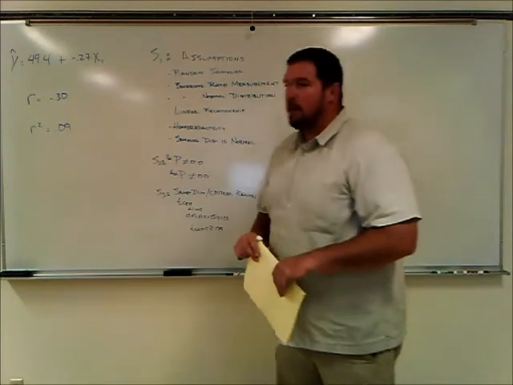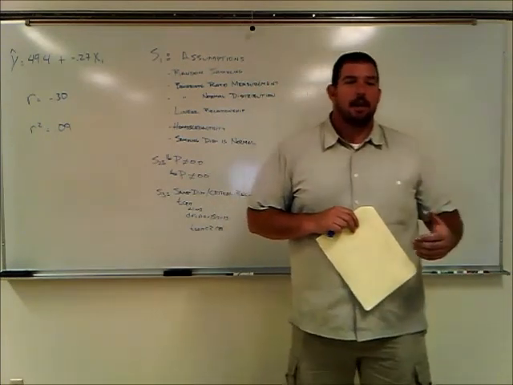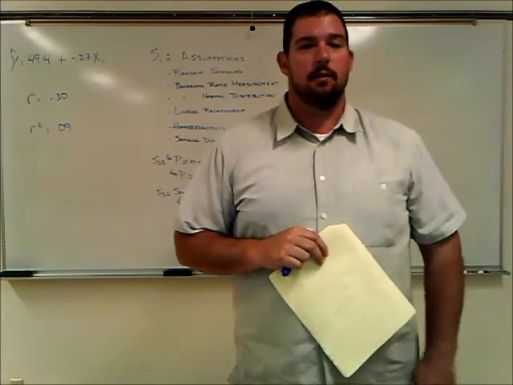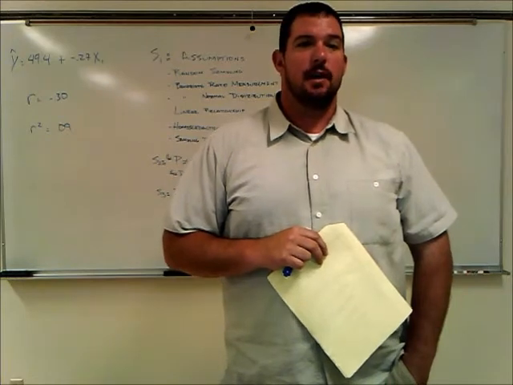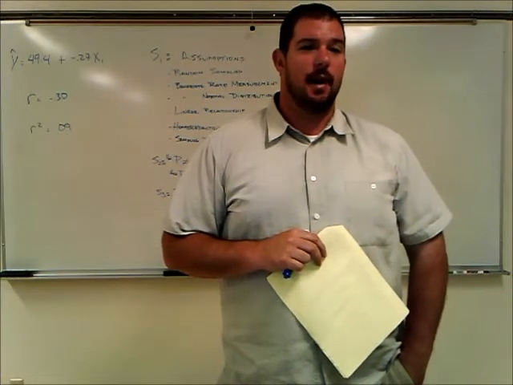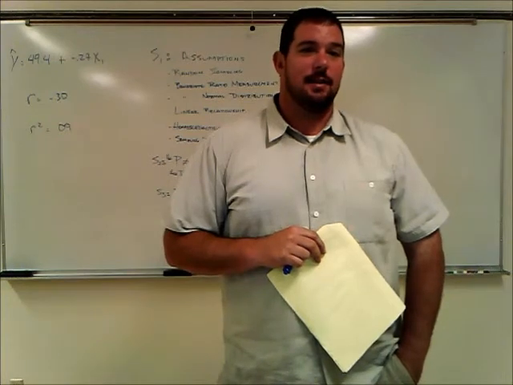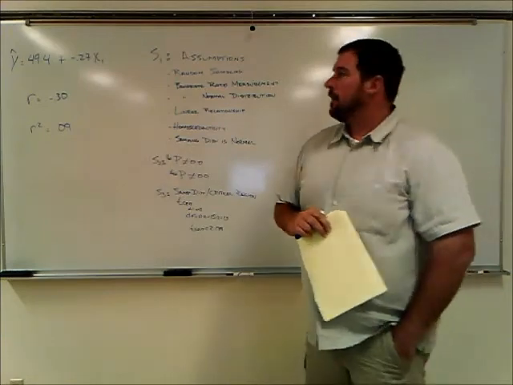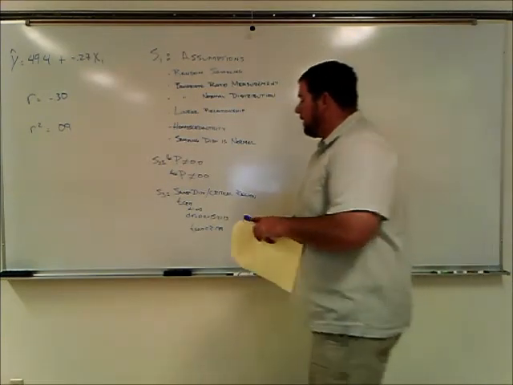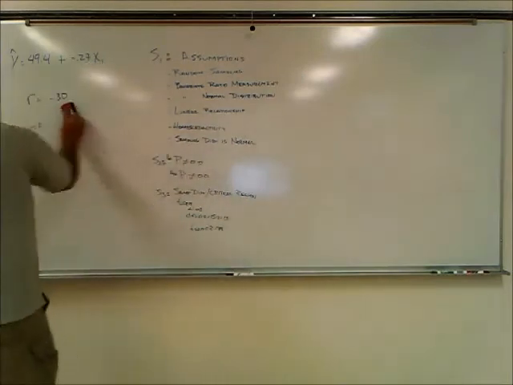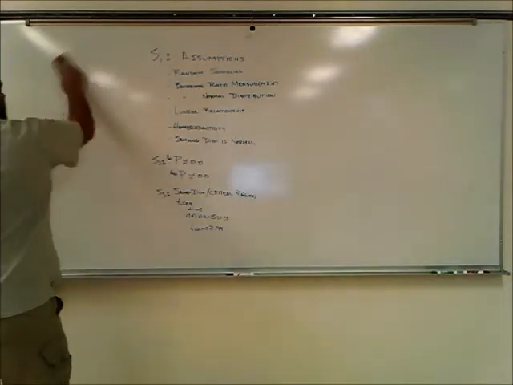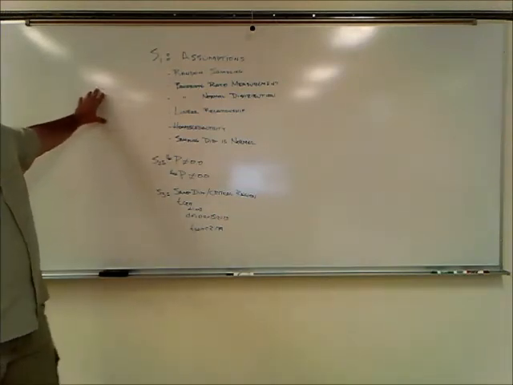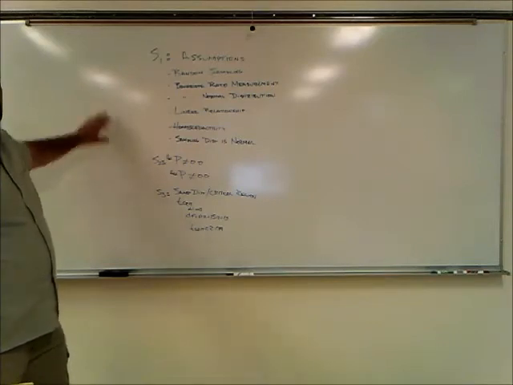So what I'd like to do today is run us through the second piece of this problem, and that is whether or not the observed correlation of negative 0.30 is strong enough that we would expect that it would likely exist in the population, and whether or not we could rule out random chance as the cause in the sample. So as we've done in weeks past, we're going to use a 5-step model to test our hypothesis. This week, the type of test that we're using is a test of significance for the coefficient of correlation.